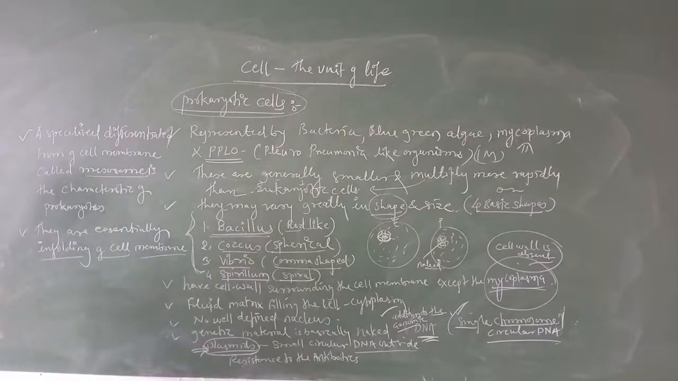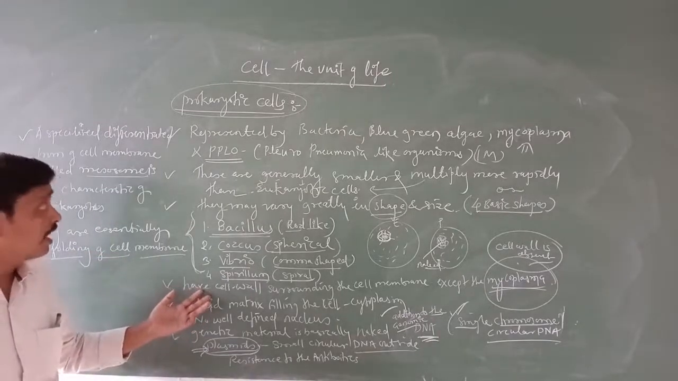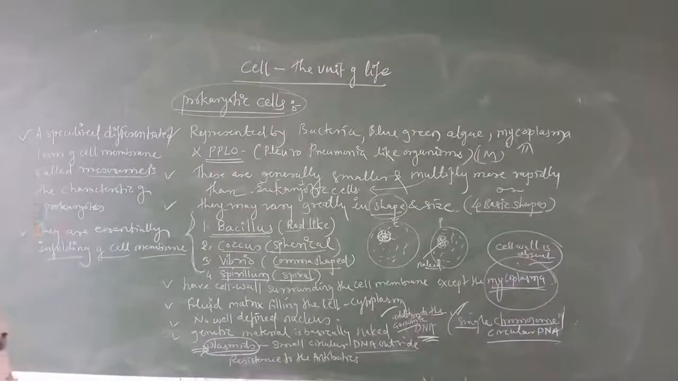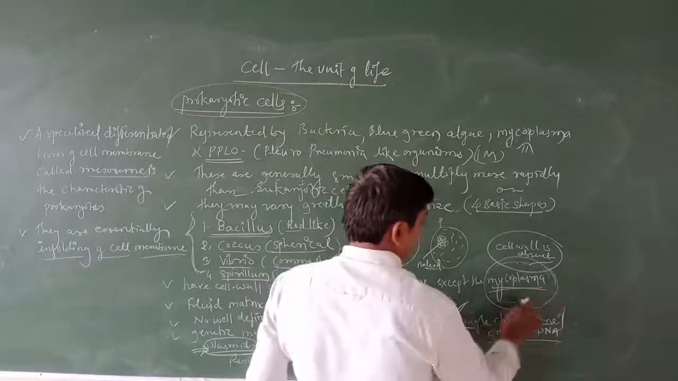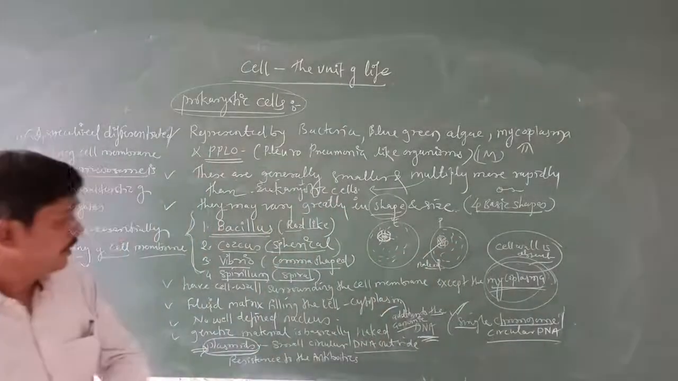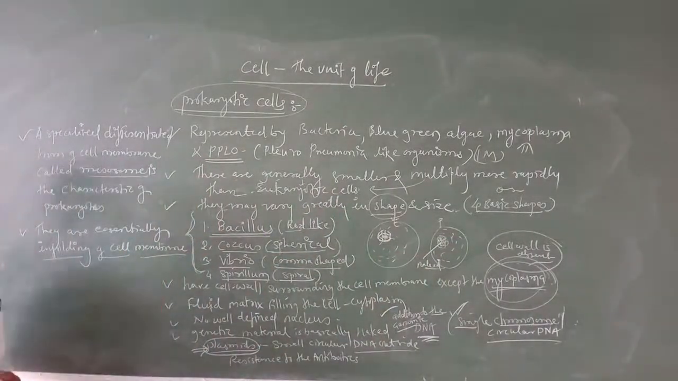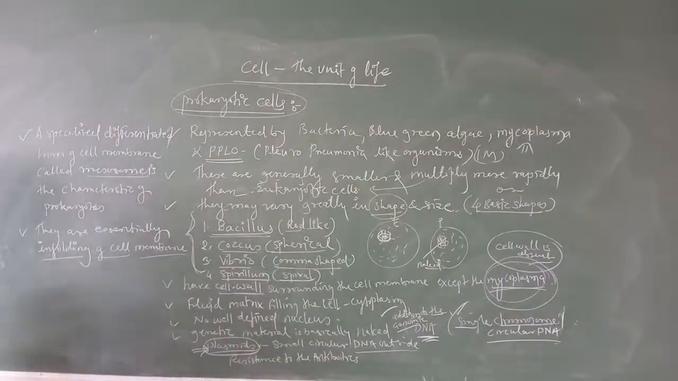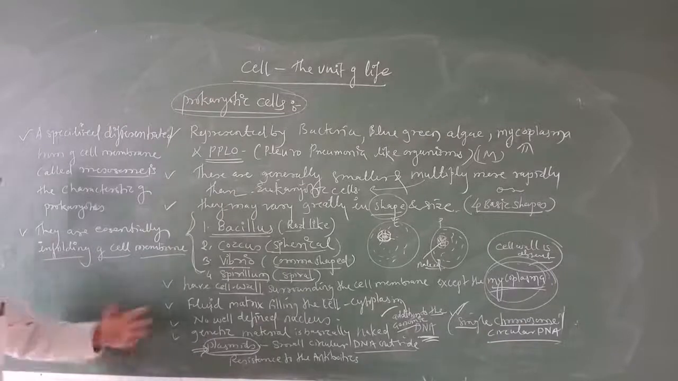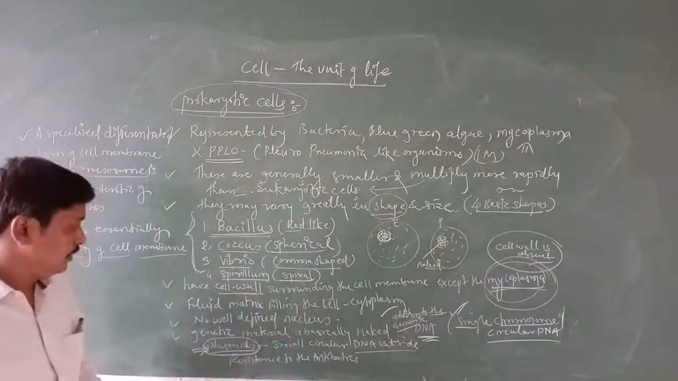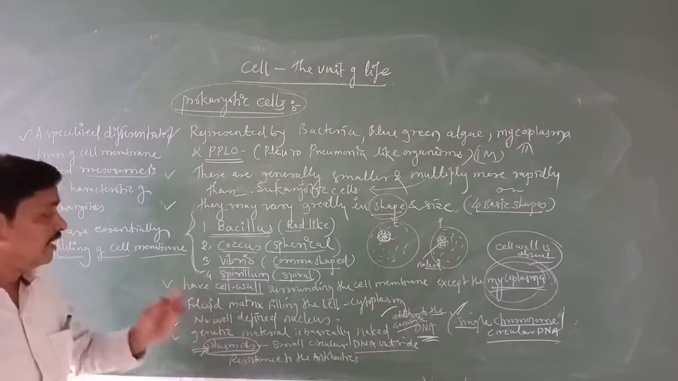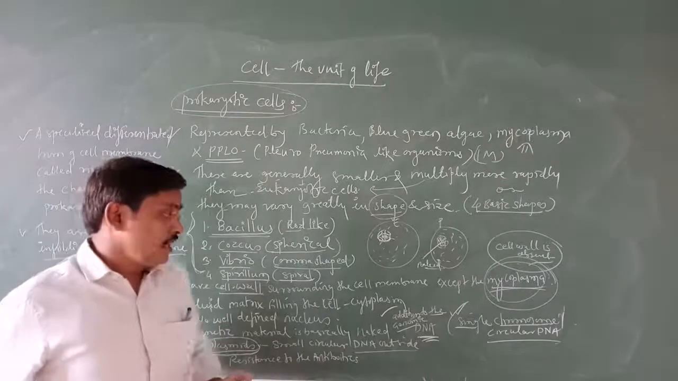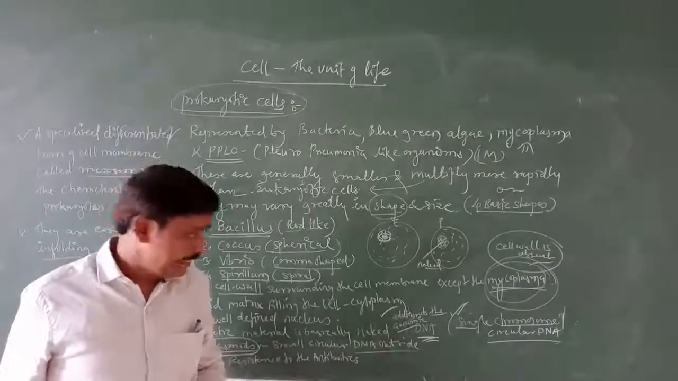Next, I told you all these prokaryotic cells have a cell wall surrounded by the cell membrane, except mycoplasma. In the sense, except mycoplasma, all other prokaryotic cells have a cell wall, and this cell wall is surrounded by the cell membrane. Next, inside that we get the cytoplasm. I told you there is no well-defined nucleus there. That's why the genetic material is naked, and the genetic material is DNA.